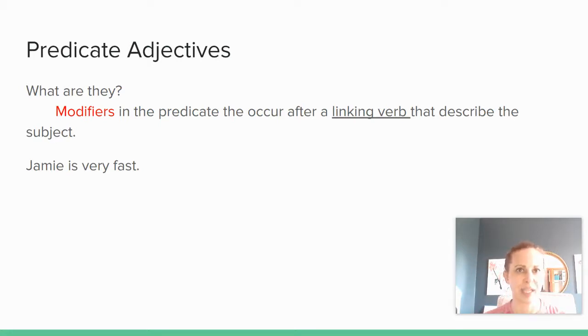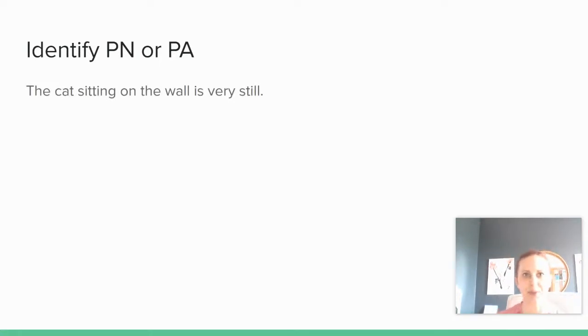So predicate nouns are going to rename the subject after a linking verb. Predicate adjectives are going to describe the noun, the subject of the sentence, after a linking verb. And remember, after a linking verb. That is very important. So to identify, let's take a look at this first sentence. We'll do the rest together. I'm going to have you pause and you can do it on your own and then hit play again when you're ready to check your answers.